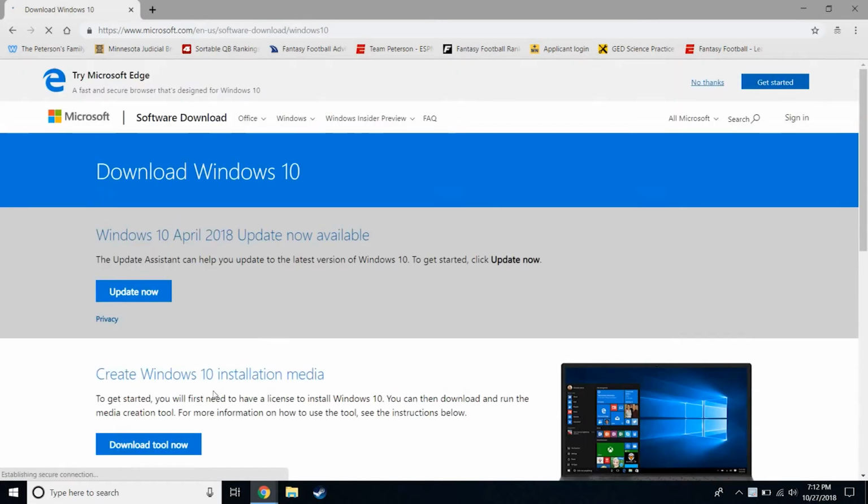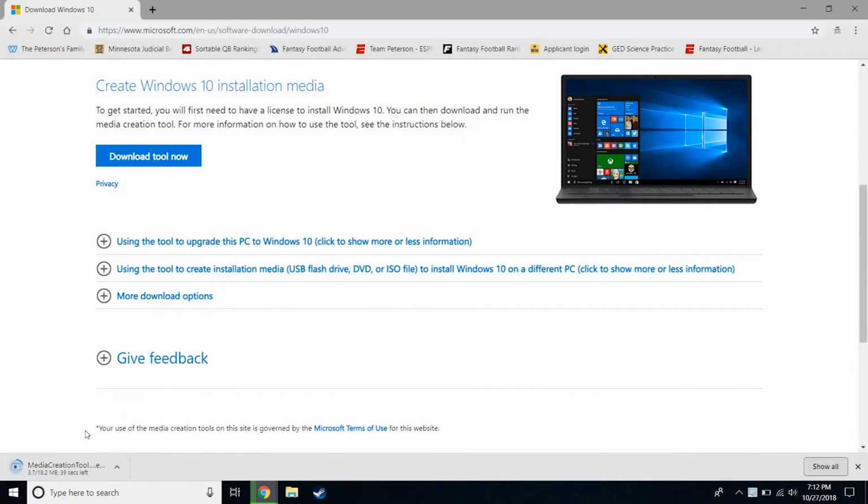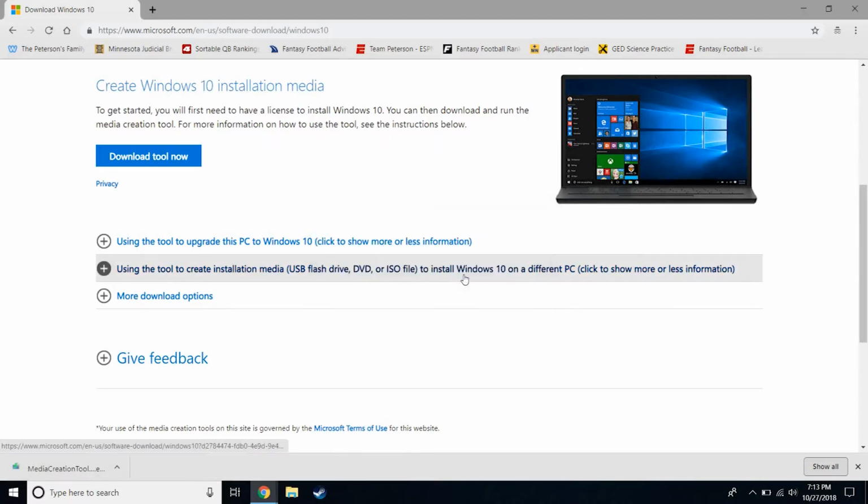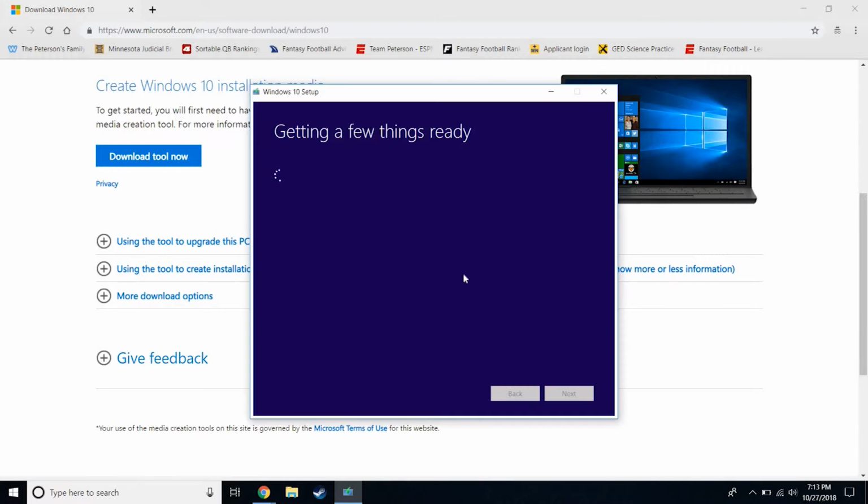We're going to go ahead and create Windows 10 installation media. We're going to download tool now. You will need a flash drive that is larger than 8 gigabytes, and I'm going to go ahead and open that and run. This is just giving it administrative privileges, and it'll pop up its box getting a few things ready.